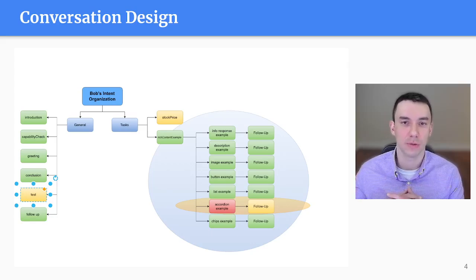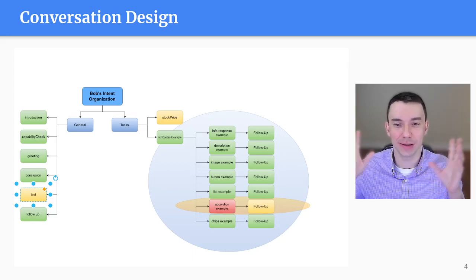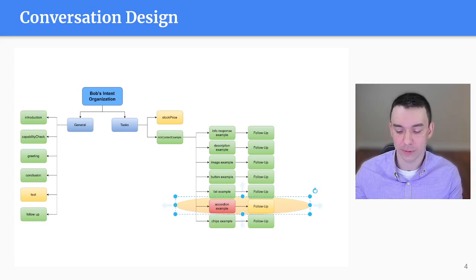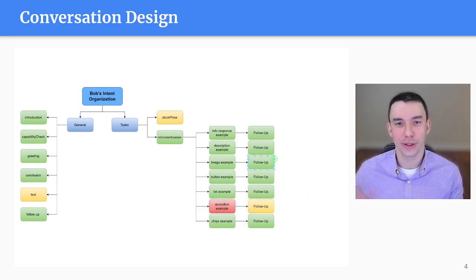And so the question becomes, well, how do we know which intents to link together with this mystical context? Because you don't have to think of context as these circles, but more like, if I were to get rid of all this, as the yellow ones. They're in the context of the red one, in this case the accordion example, just for demo purposes.